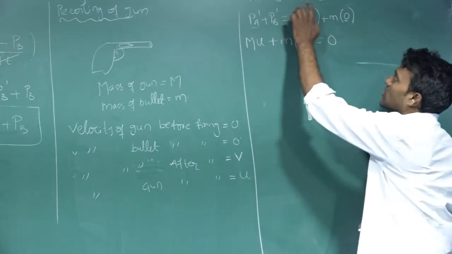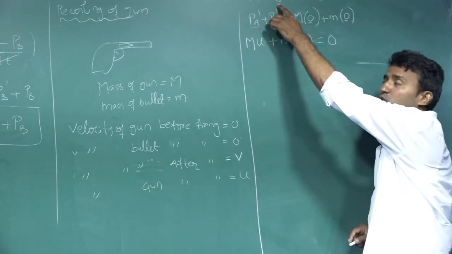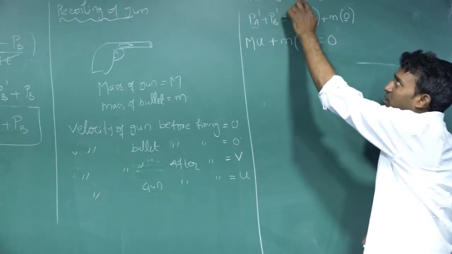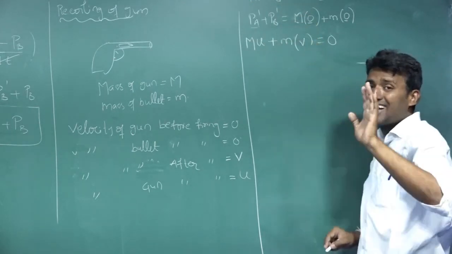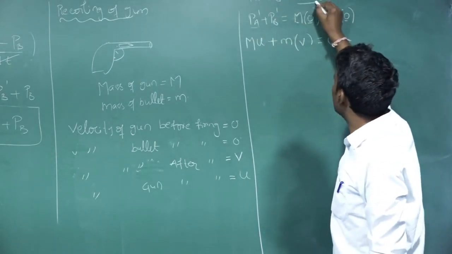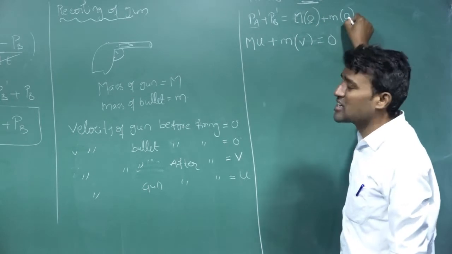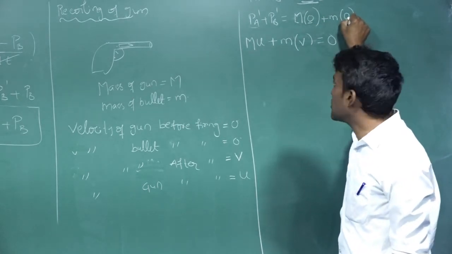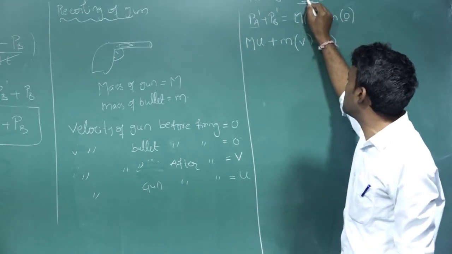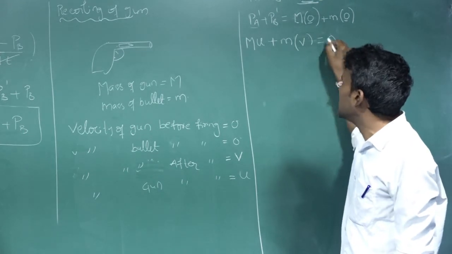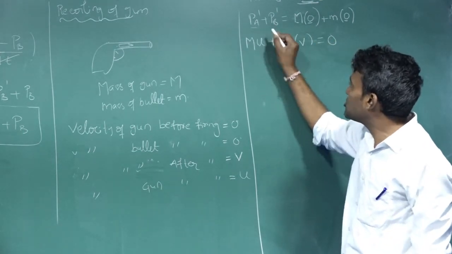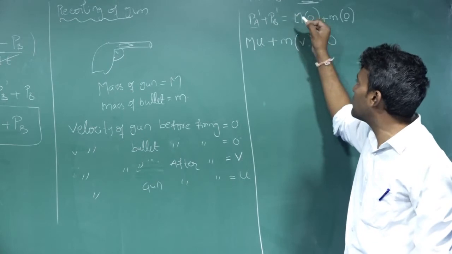Here B is nothing but the bullet, and B dash is about the bullet. PA and PA dash, it is nothing but a gun. So before firing, the velocities of the gun and bullet are 0. So that's why the total momentum before firing is equal to 0. After firing, the velocity of the gun is U, and the velocity of the bullet is V.